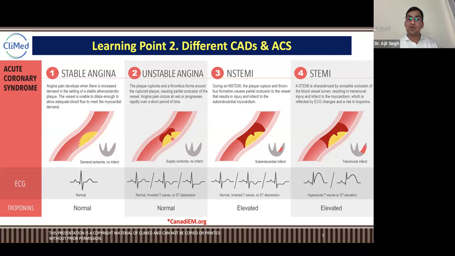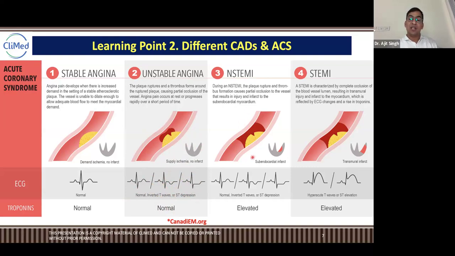The thrombus could burst anytime, and the demand of oxygen is very high and supply is very less. Right now there is no infarct, but it can happen anytime. In that case, your ECG could be normal or show T inversion or ST depression. TROP-T could be normal in such cases. That is called unstable angina.